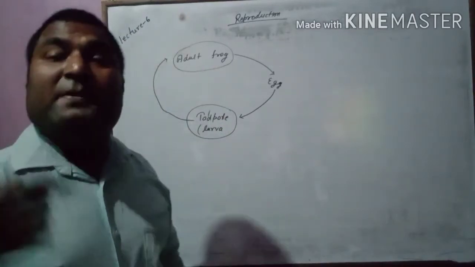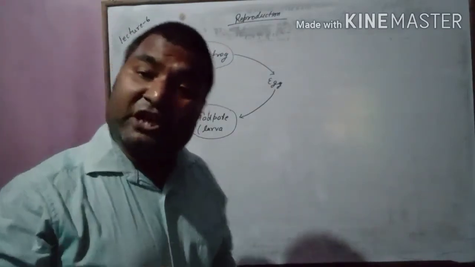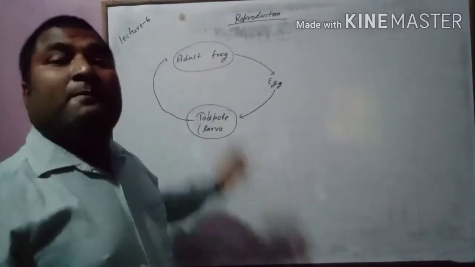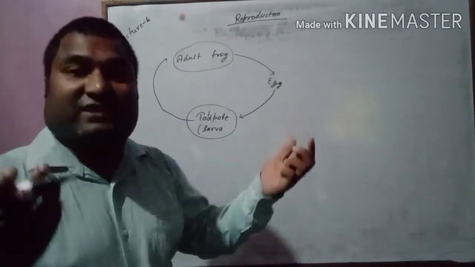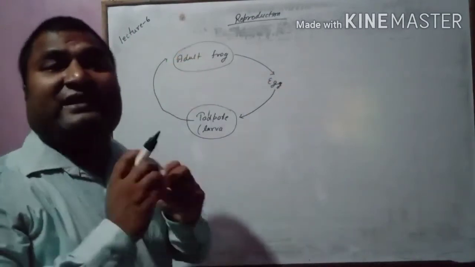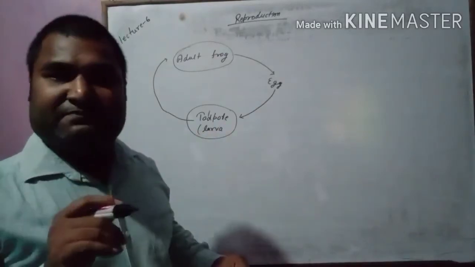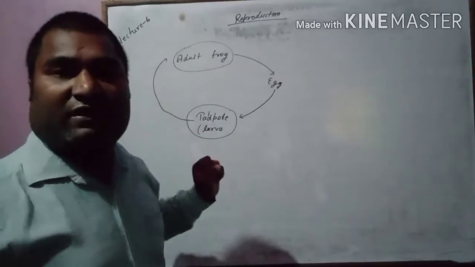This is called metamorphosis, the transformation of larva into adult by drastic change. Drastic means very large change. It means both are entirely different from each other. It looks like a fish that can swim in water, while the frog is a terrestrial organism.